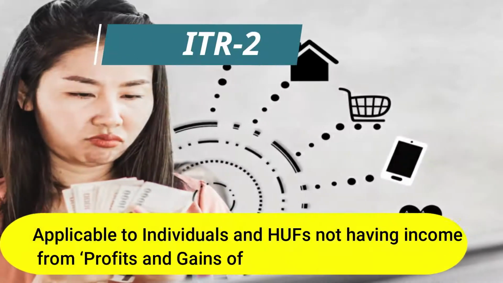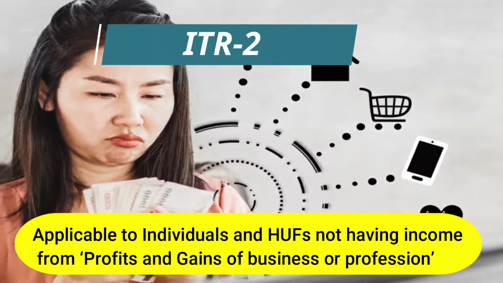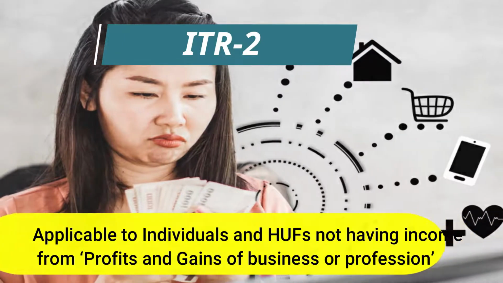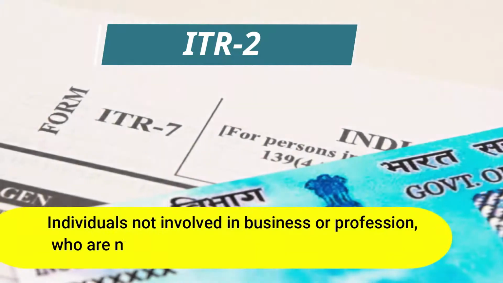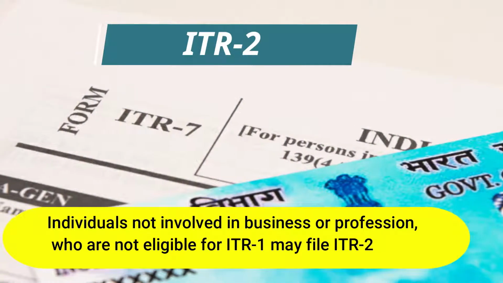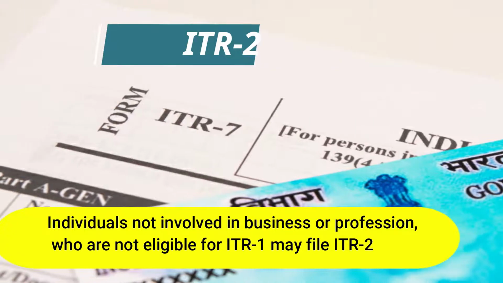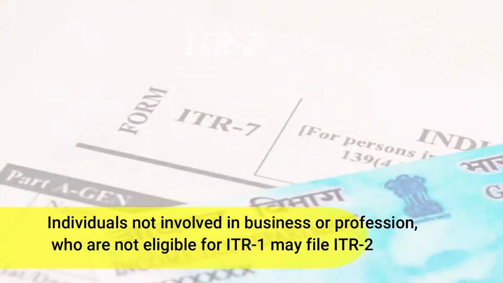ITR 2 can be filed by any individual or HUF who does not have income under the head profits and gains of business or profession. In simple words, individuals who are not involved in business or profession and are ineligible to file ITR 1 due to other restrictions may opt to file ITR 2.